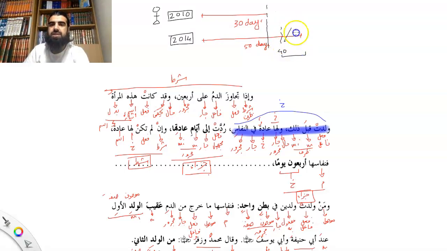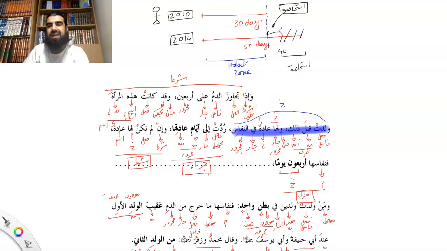The question now is: between 30 and 40 days, that 10 days, that bleeding, what do we consider it to be? Like I said, we treat it like the hayd mas'ala, like we did in hayd. And we say that that is also istihada. If you've watched my videos on urooq.com, I've got videos there on hayd, and I've done the whole calculation. That's more detailed. But that's basically the ruling: we treat that as istihada, and the rest is the habit zone, the postnatal bleeding, which is 30.